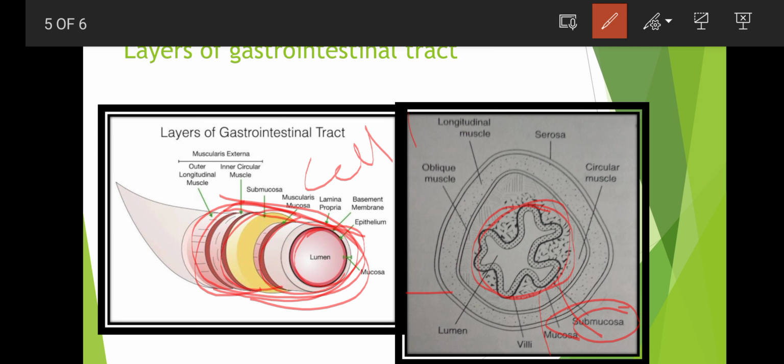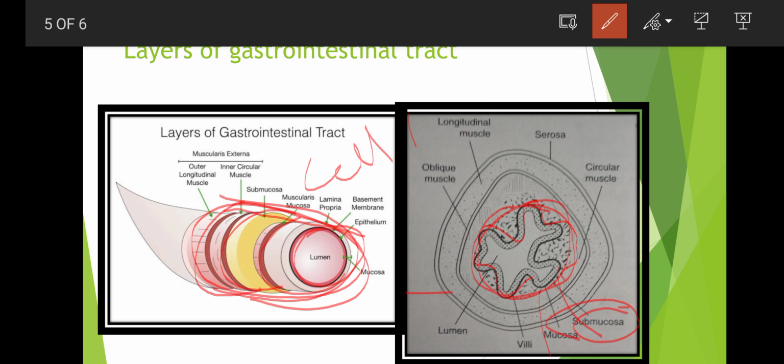They are lined by a single layer of columnar cells, which are called the mucosa. So columnar cells are also called the mucosa.